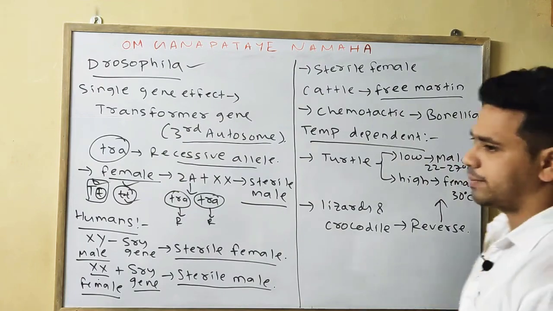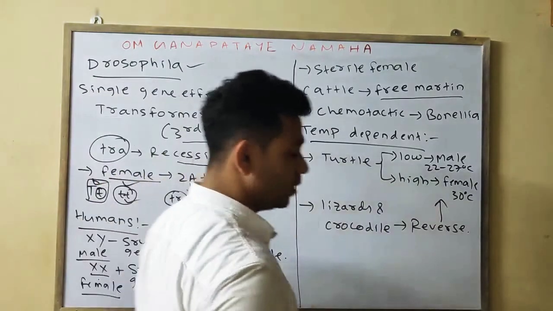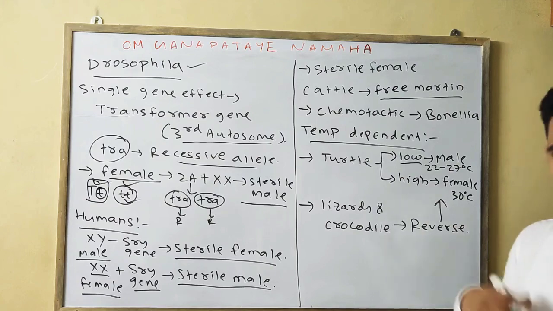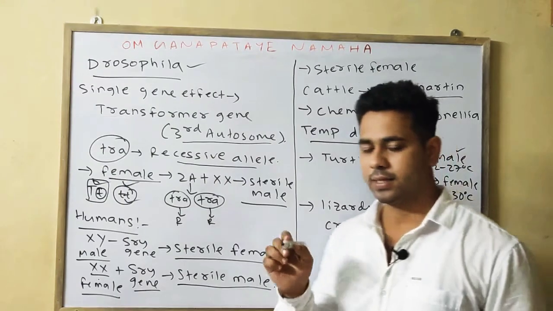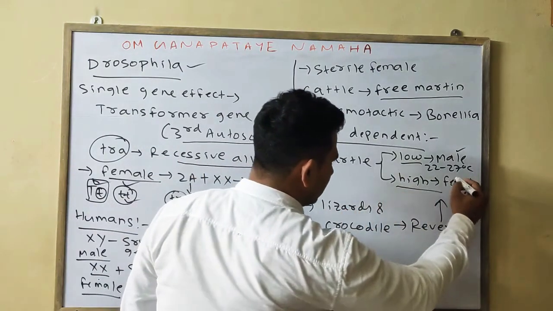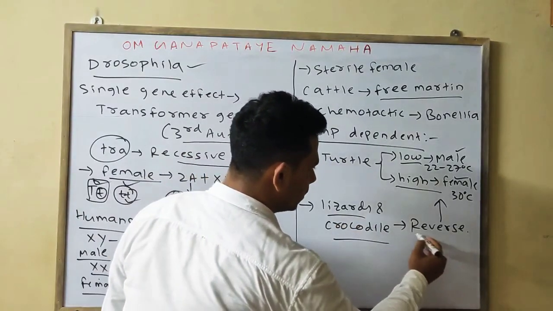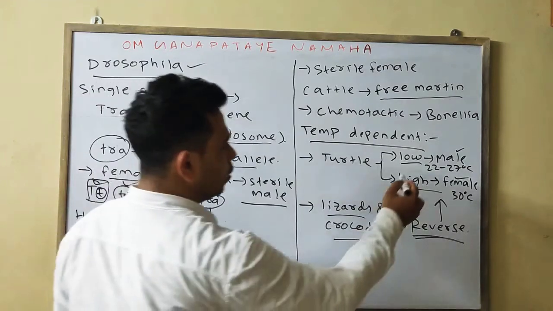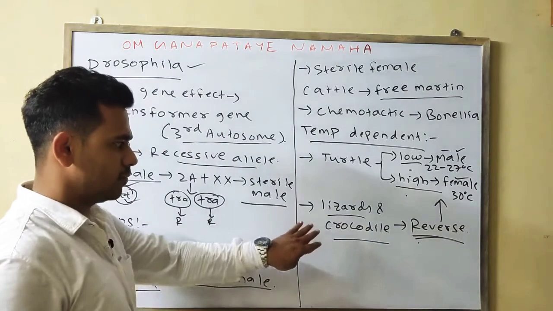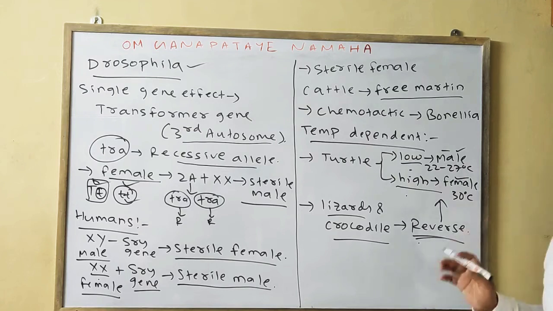Next, we also discussed temperature-dependent sex determination in the turtle, the lizard and the crocodile. In the turtle, if the temperature is low, it will produce males, and the normal temperature is about 22 to 27 degrees centigrade. If the temperature is high, then female turtles will be produced. But in lizards and crocodiles, it is reverse: at low temperature females will be produced and at high temperature males will be produced. Okay, so these are some important 1 mark points, please note.